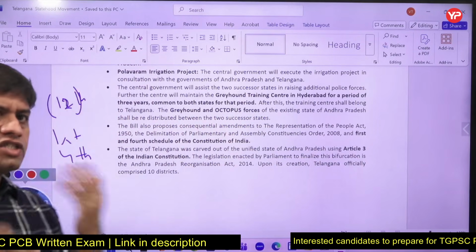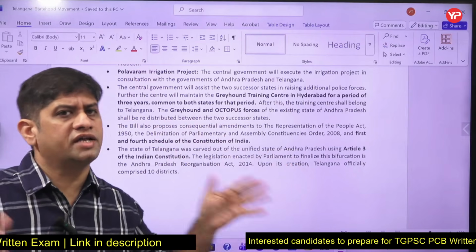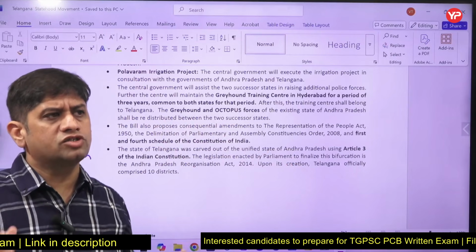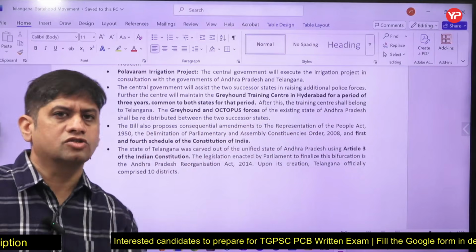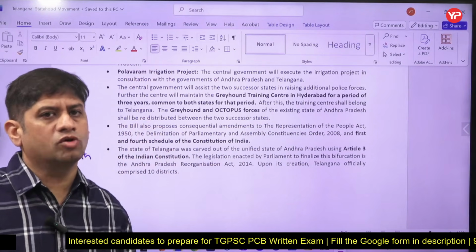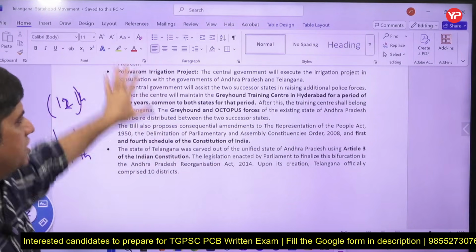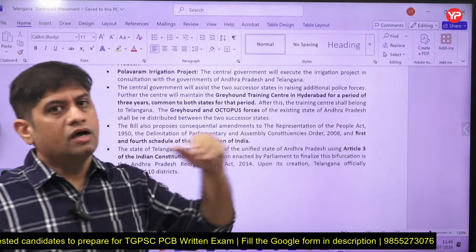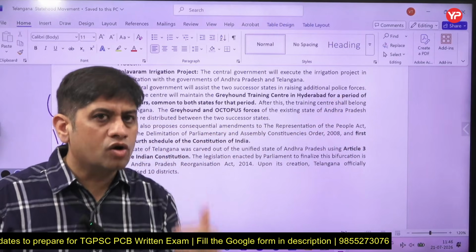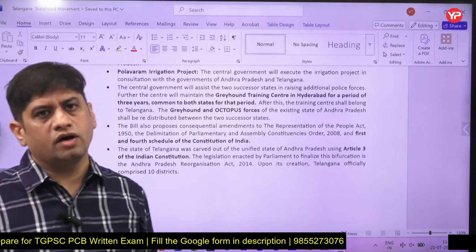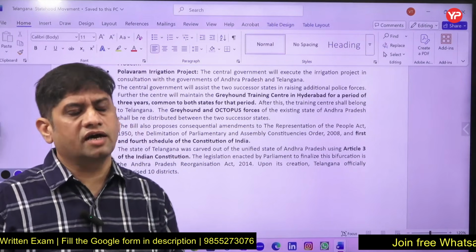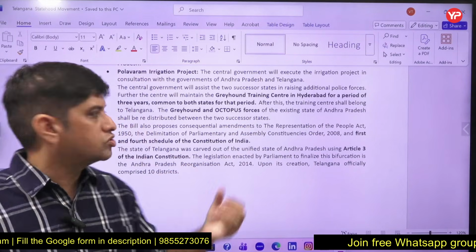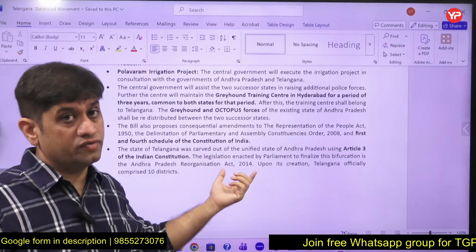So you should know which schedule of the Indian Constitution talks about what. When I teach you polity, I'll tell you which schedule talks about what. What is the first schedule, what is the second schedule, what is the third schedule? In Indian polity, you will read about that. As of now, understand that when we created the new state of Telangana, the Andhra Pradesh Reorganization Act 2014, which creates Telangana, actually mentions the changes in these schedules of the Indian Constitution also.